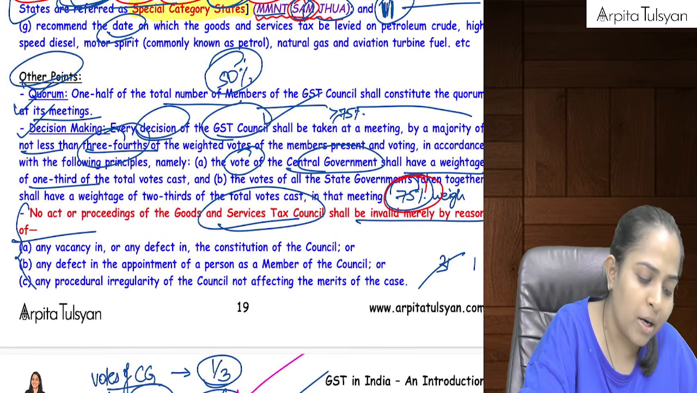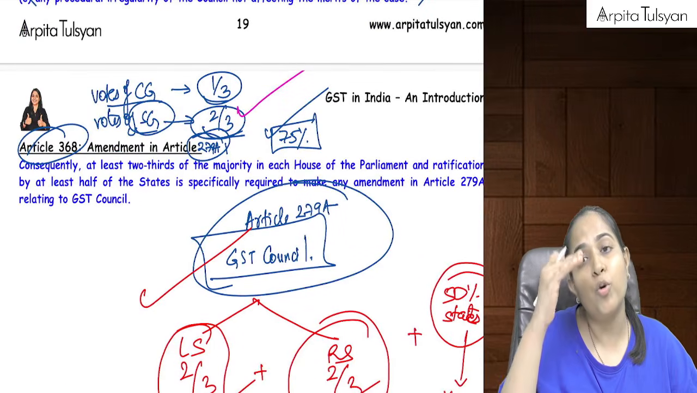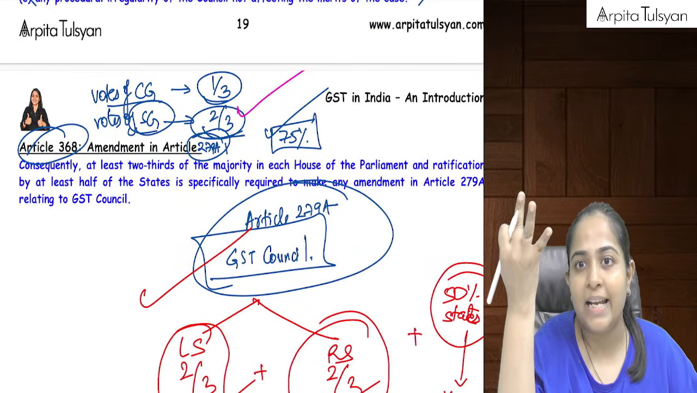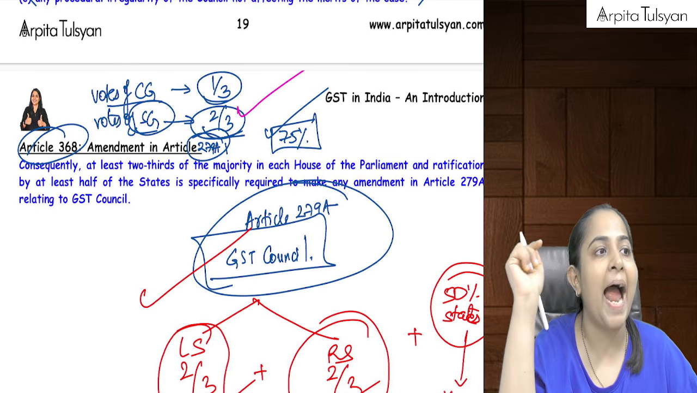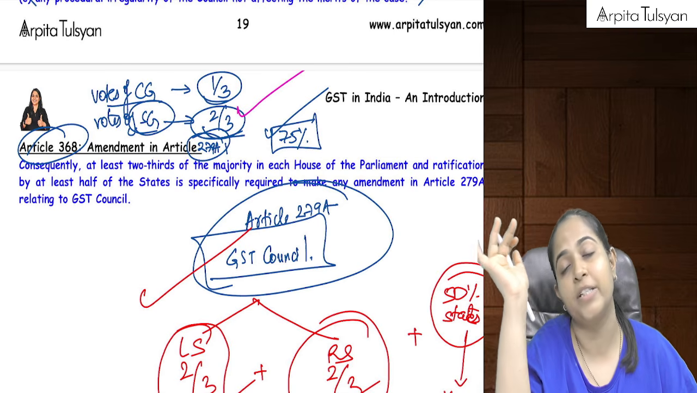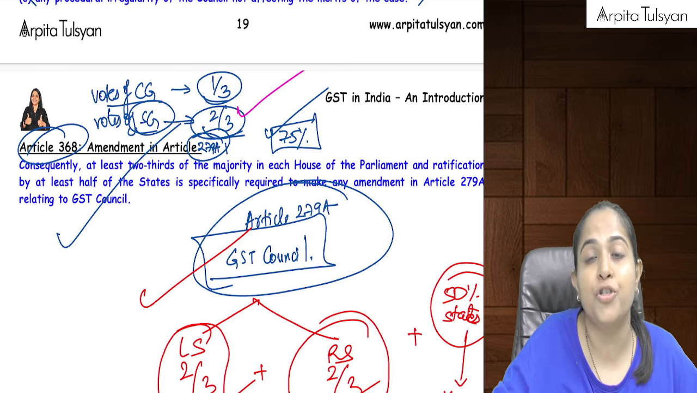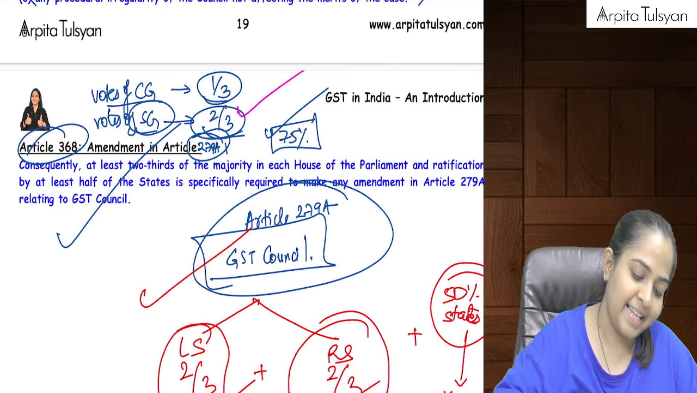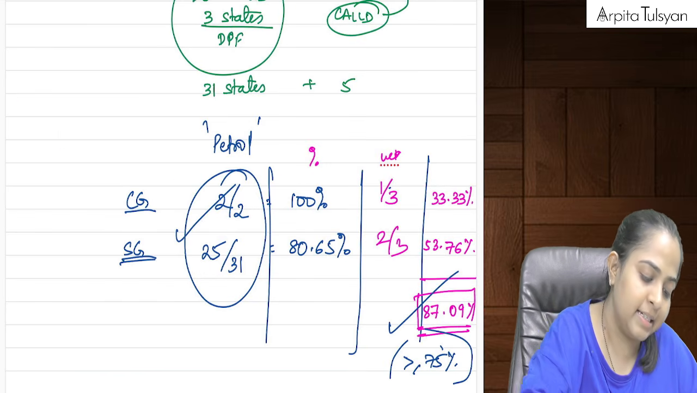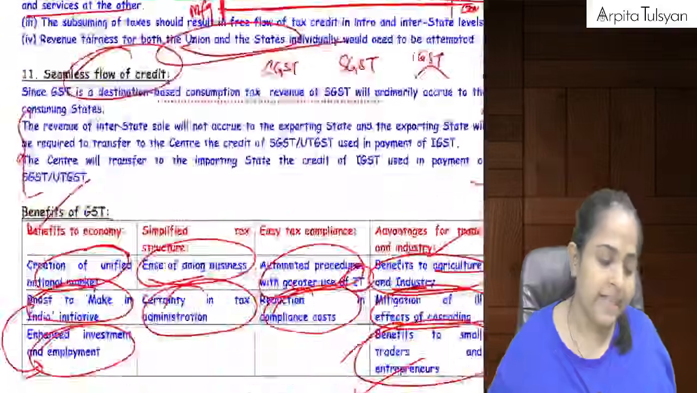And a quorum is normally 50%, decision making is more than or equal to 75%. And if we want to do any amendment in the GST Council, then 3 levels of approvals are required. Lok Sabha 2/3 approval, Rajya Sabha 2/3 approval, and states, 50% of the states should be agreeing to that matter. Then in that case, we can do the amendment in the constitution of the GST Council. Manageable till here? Simple till here, everyone? Okay, done.